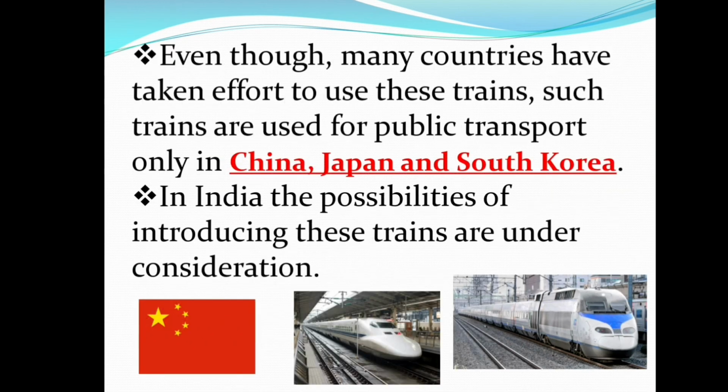Even though many countries have taken effort to use these trains, such trains are used for public transport only in China, Japan and South Korea. So which are the countries using electromagnetic trains for public transport? China, Japan and South Korea. In India, the possibilities of introducing these trains are under consideration.